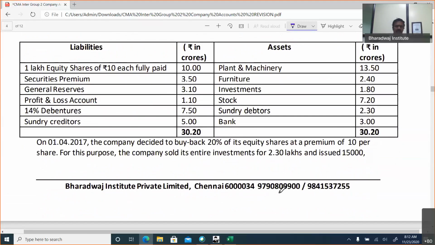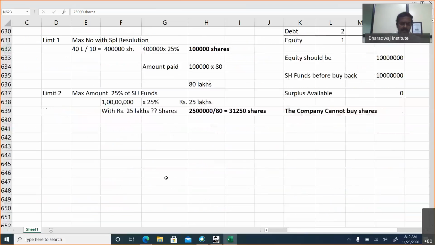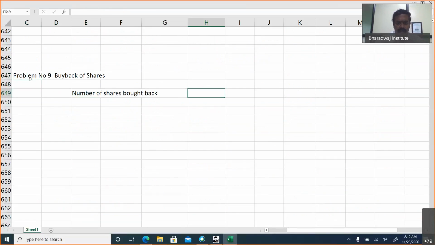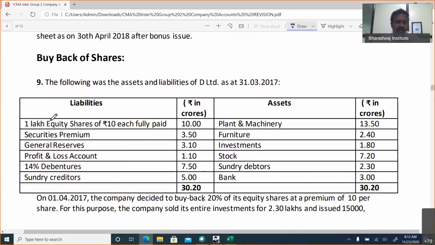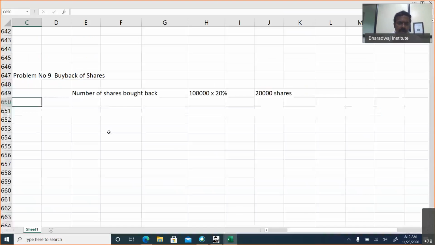Here we need not decide. Already they decided 20% of shares are going to be bought back. So number 1, buyback. No need to check any conditions. Number of shares bought back: how many shares are going to be bought back? You've got 1 lakh equity shares into 20%. So 20,000 shares we are going to buy.